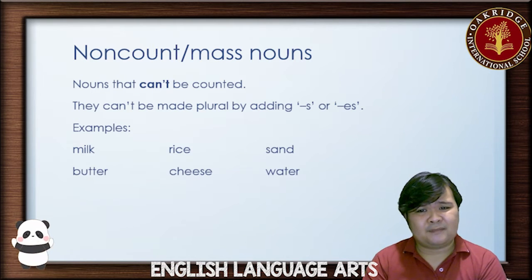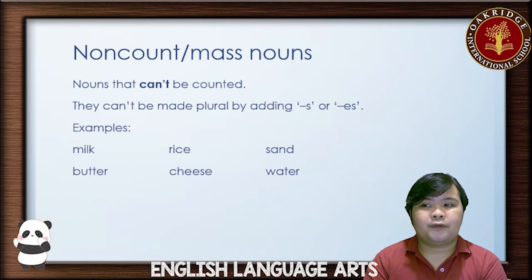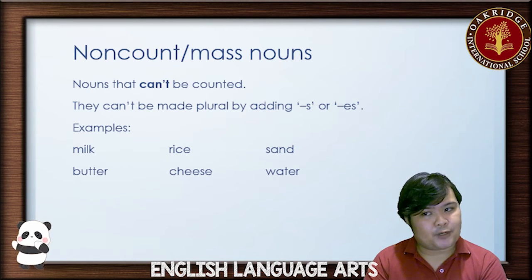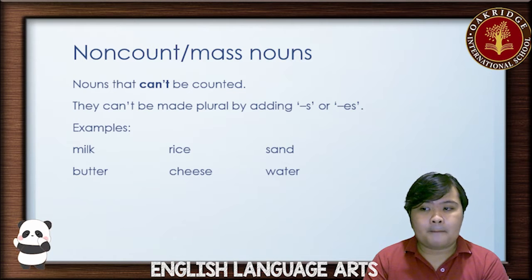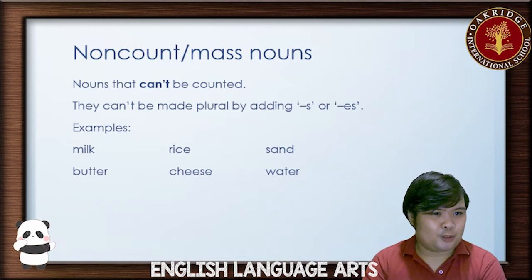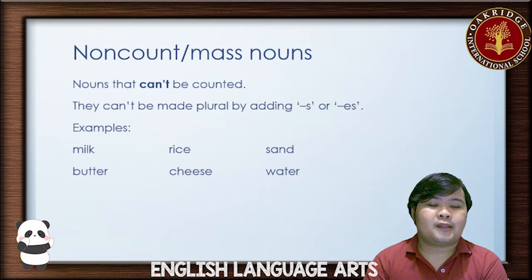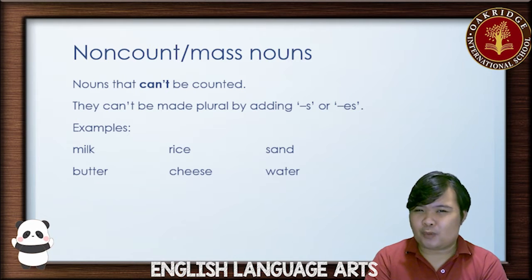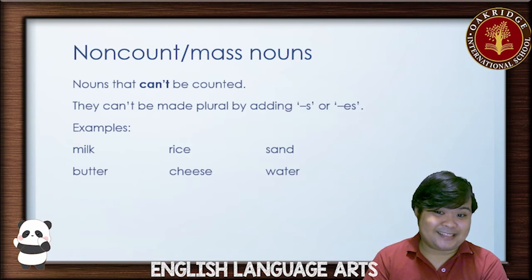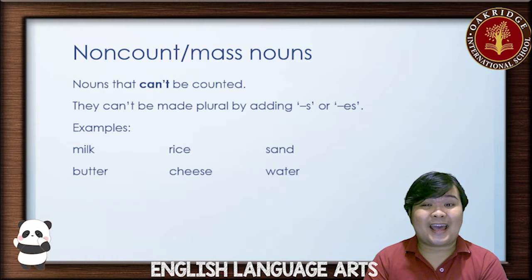Mass nouns are different. These are nouns that can't be counted. Later on, we will review again on quantifying them or giving them a number. But again, they cannot be counted. You do not say a milk or 5 rice. No. These are words or nouns that you cannot count. You can't even add S or ES. Milk, butter, rice, cheese, sand, water.